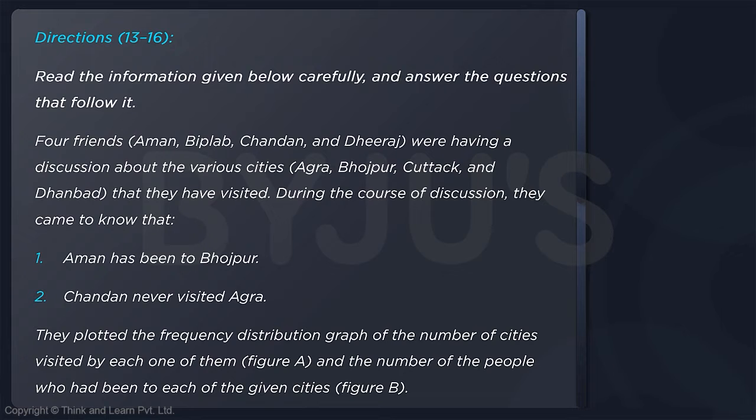So what does it say? There are four people, four friends, A, B, C, D, and they are visiting four cities, A, B, C, D. Aman has been to Bhojpur and Chandan has never visited Agra. These are the two pieces of information given to us. And then we also have two figures given to us.